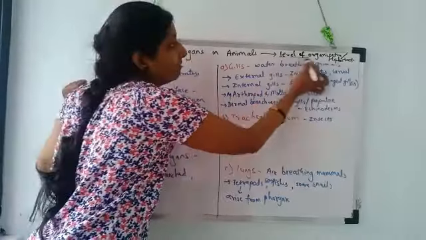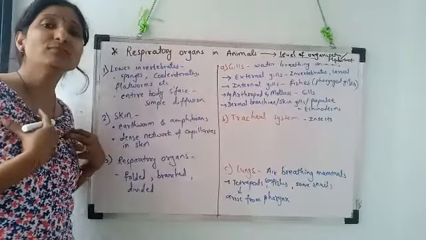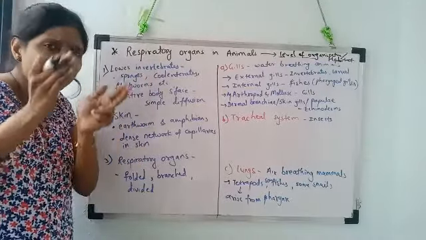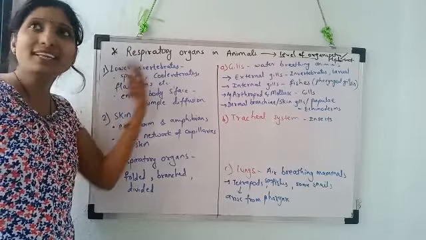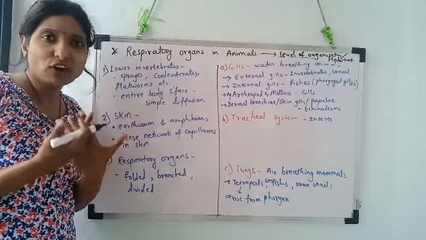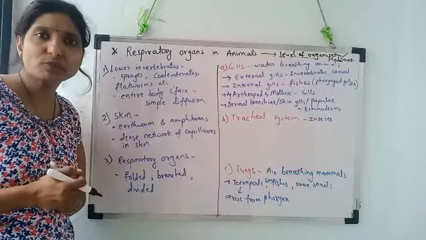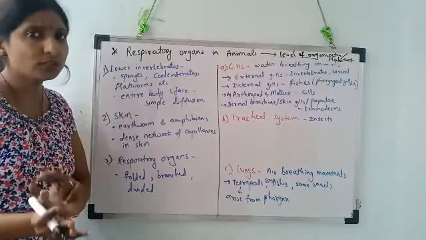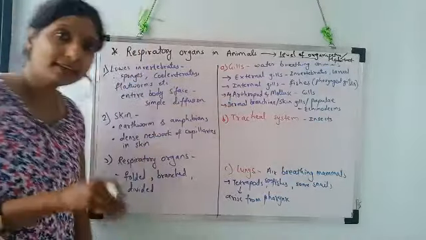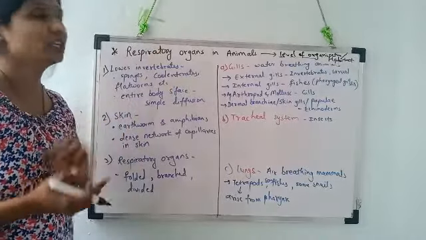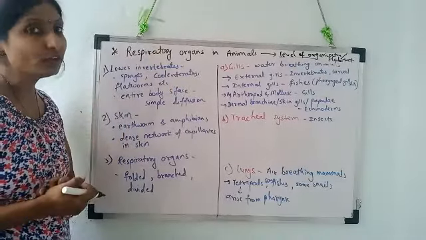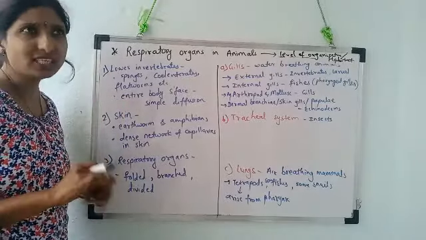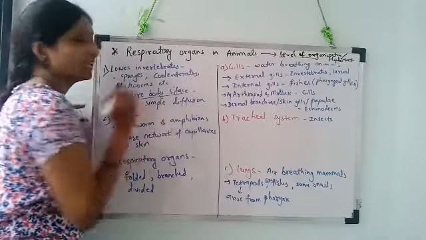So on the basis of level of organization, see, our body is made up of billions of trillions of cells. Cockroach body is made up of few cells. So very few cells of the body of the cockroach can come in direct contact with the external environment for direct exchange of respiratory gases. So on the basis of level of organization, means how complex or how simple is the body, and on the basis of habitat, means the place where we live, the type of respiratory organs are found in different types of animals. So the first type of respiratory organ actually is the entire body surface of the animal.